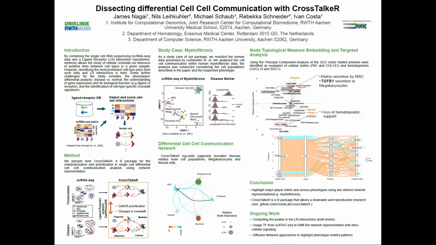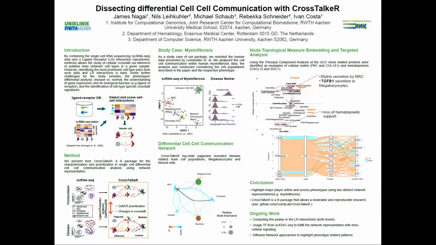To overcome this, we use the node topological measures to embed all the gene cells using PCA. In this way, we can highlight the major players according to each node role, being influencer, mediator, PageRank, or listener. As a result, we could highlight important players in myelofibrosis, such as TGF-beta in megakaryocytes or collagen 1 in MSCs,